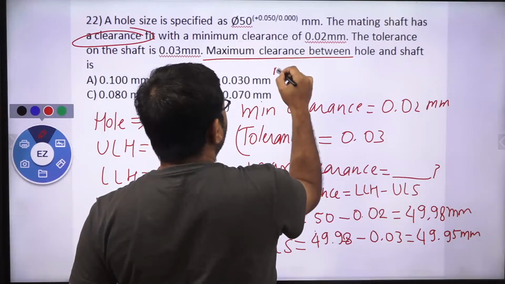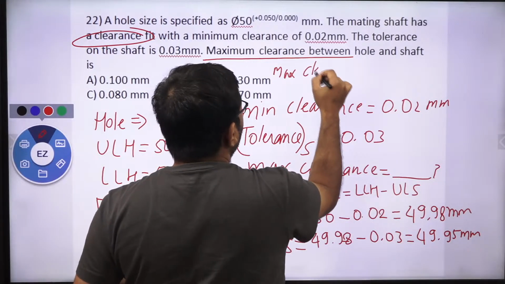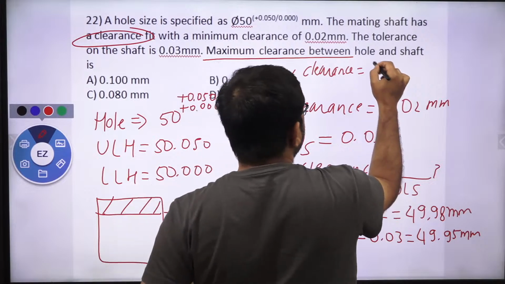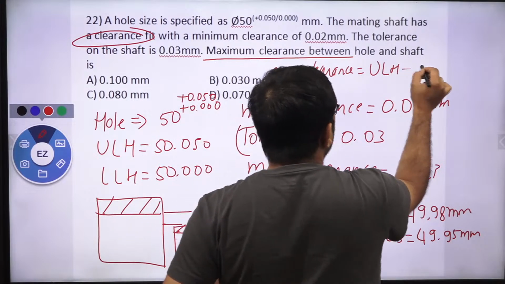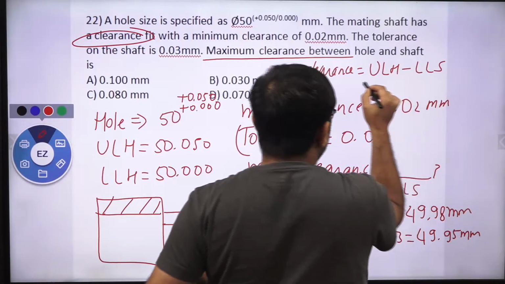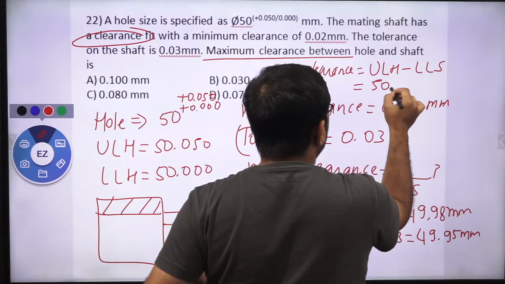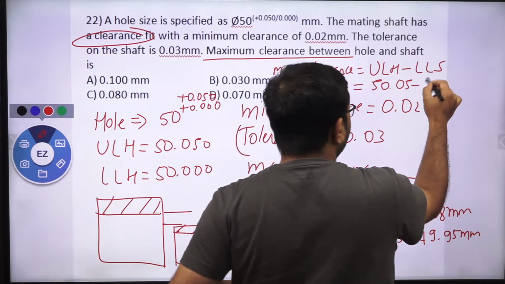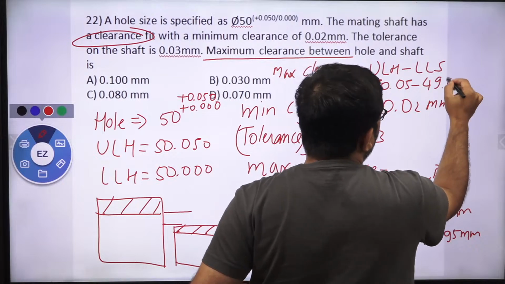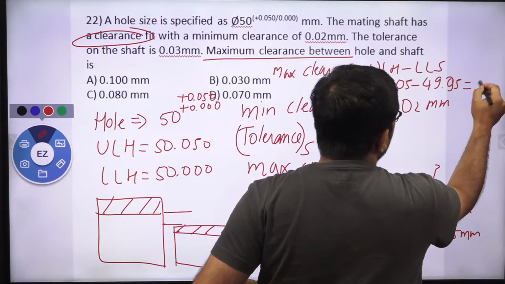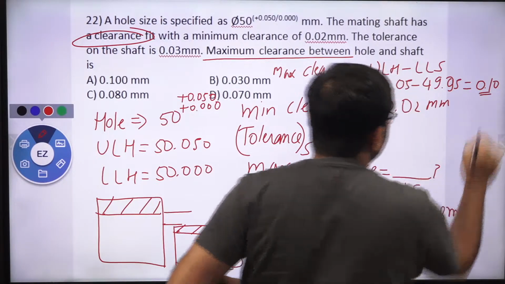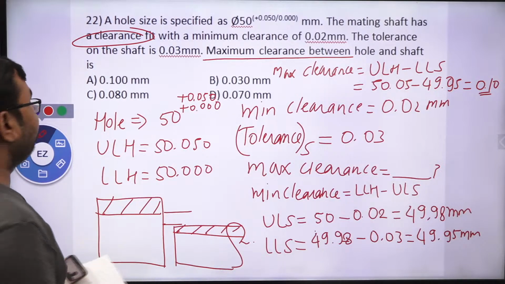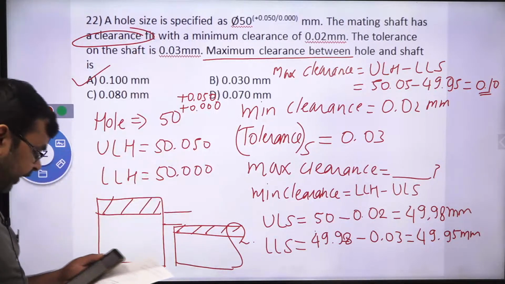Maximum clearance is nothing but the upper limit of the hole minus the lower limit of the shaft. Yes or no? The upper limit of the hole is 50.05, minus the lower limit of the shaft, which is 49.95. Yes or no? So this is 0.10. 0.10 is the right answer. So option A is the right one.